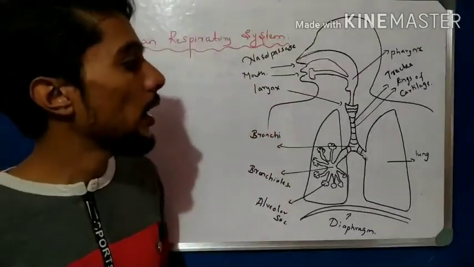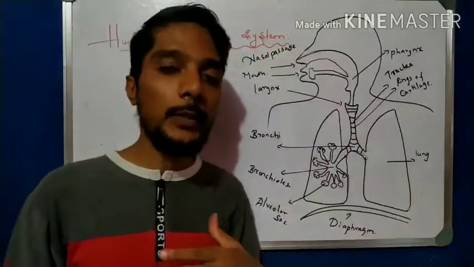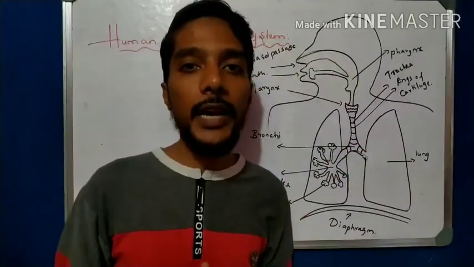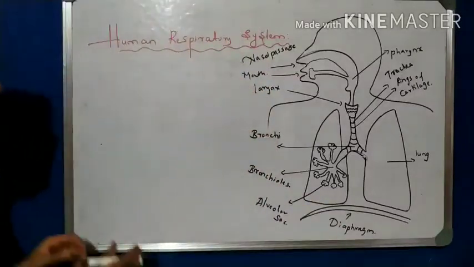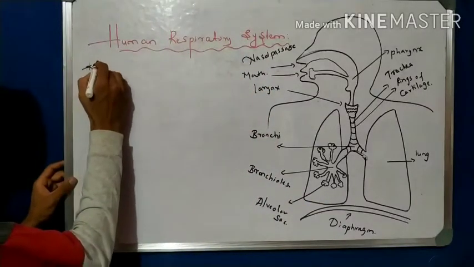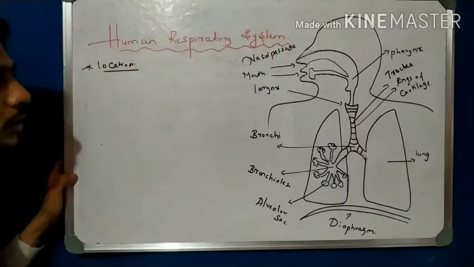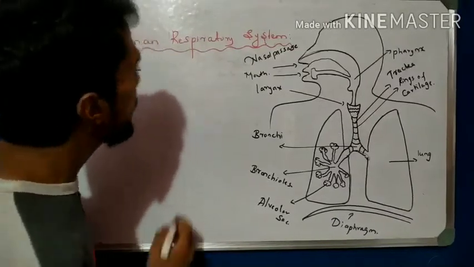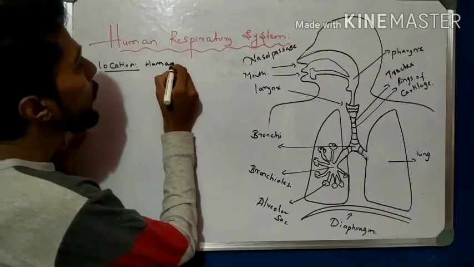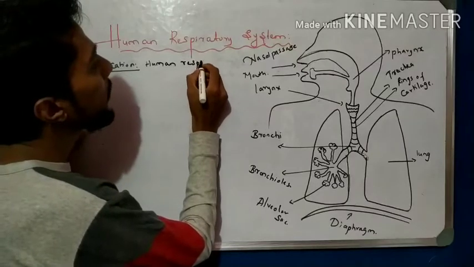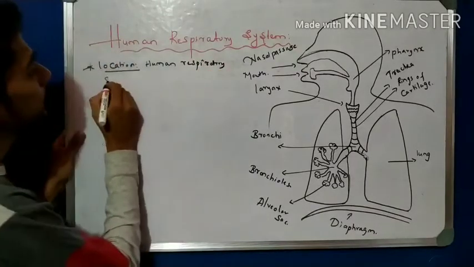So this is our lungs. What is the position? The lungs of the human respiratory system are present in the chest cavity inside the protective rib cage. So that is the position. First I write here: position, location. What is the location of this respiratory system? Write down: human respiratory system